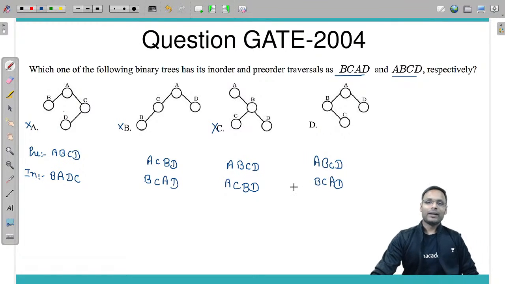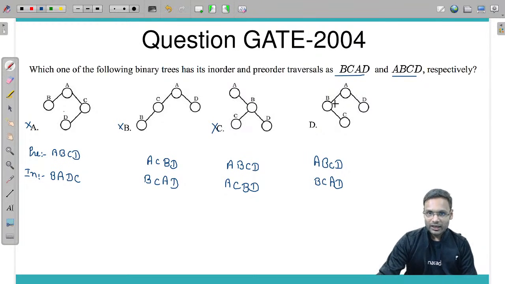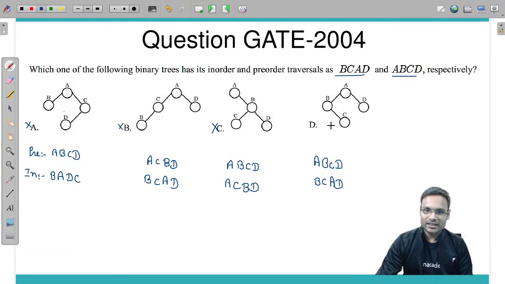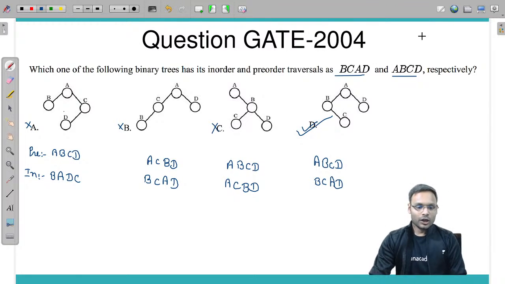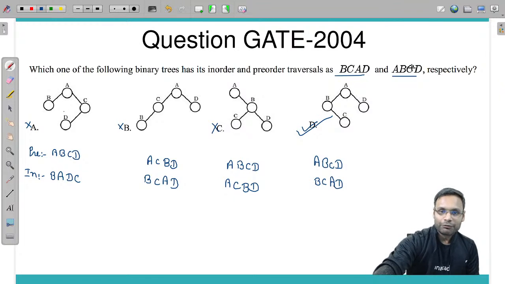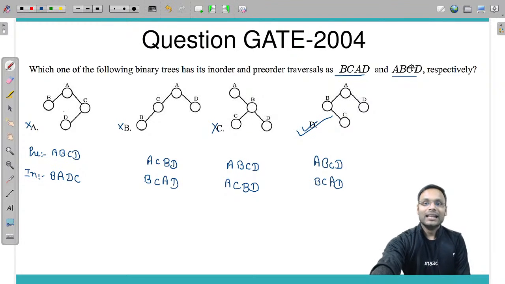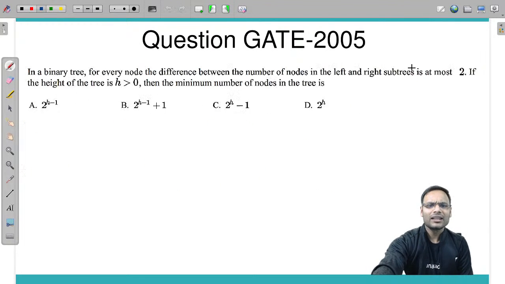It's very simple. In-order says first of all left subtree, then root, then right subtree. So BC, then A, then D. Now BC is in the order of left, root, and right. So BCAD is the in-order. Yes. Pre-order is ABCD. That's a correct option. Option D is correct. Got it? Okay, fine. If you got this, let's go for another question.